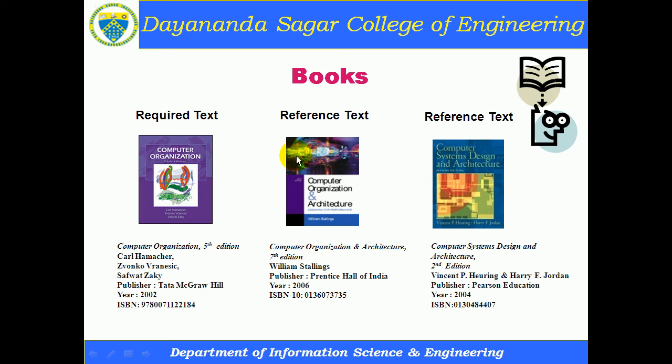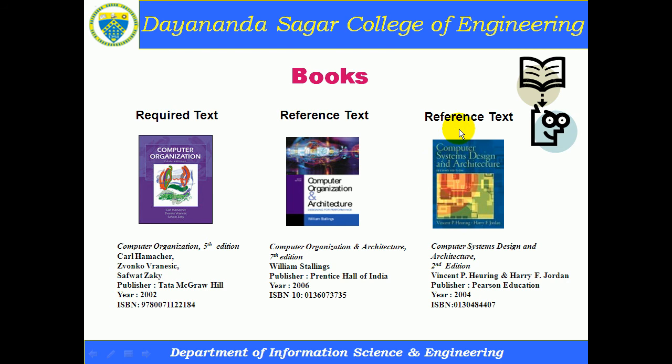And of course there are two reference textbooks which I am going to mention for this subject, Computer Organization. The one is Computer Organization and Architecture, 7th edition, by William Stallings. The publisher is Prentice Hall of India.